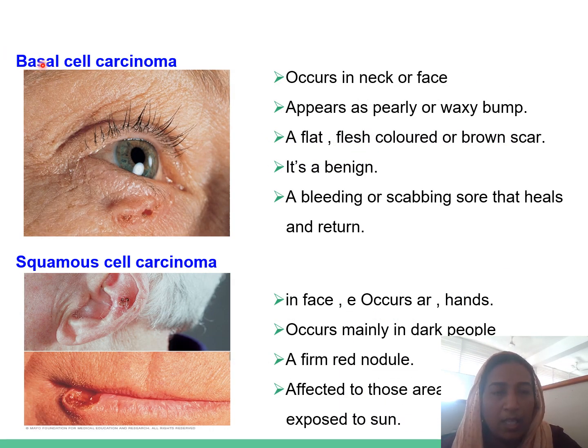Next is the classification of skin cancer. Basal cell carcinoma, which occurs on the neck or face, appears as a pearly waxy bump, or a flat flesh-colored or brown scar. It's benign. Then the squamous cell carcinoma occurs mainly on the face, mainly in dark-skinned people, as a firm red nodule in an area that is exposed to the sun.